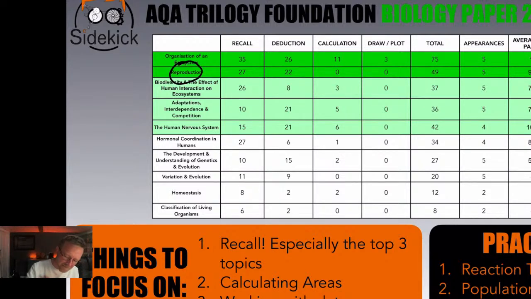Reproduction is massive, okay? There's always going to be reproduction questions in there. Again, there's lots of things to remember the names of, so lots of recall there. And then biodiversity and the effect of human interaction on ecosystems. So knowing what sorts of things we are doing that impact on the environment and how those impacts actually work. So global warming, acid rain, deforestation, all those things, remembering keywords and phrases and being able to label things, very, very important. So recall for the top 3 topics here.